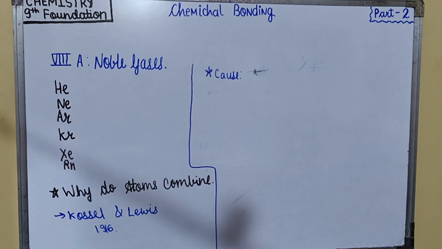To know the cause of chemical combination, let us consider the combination between sodium and chlorine.